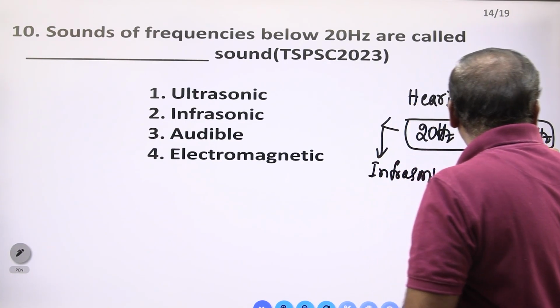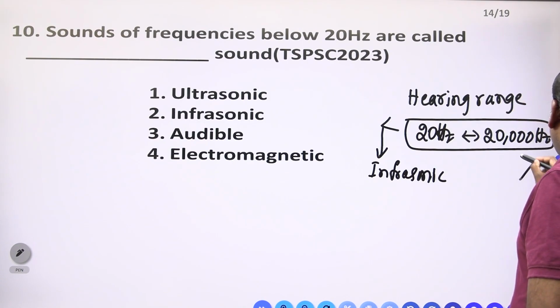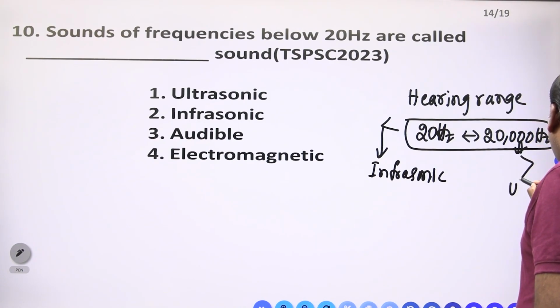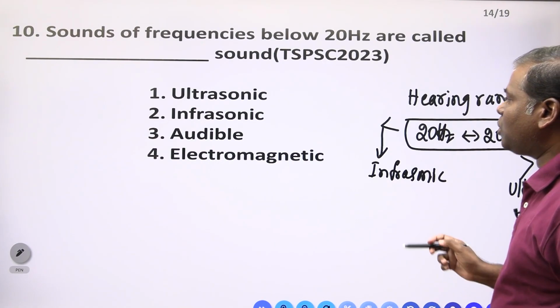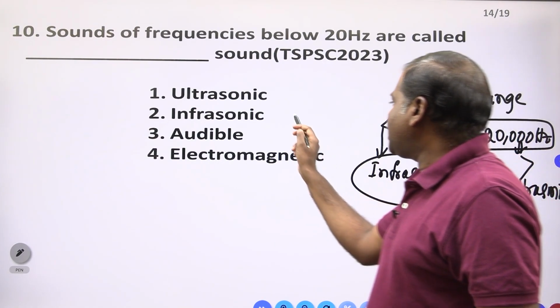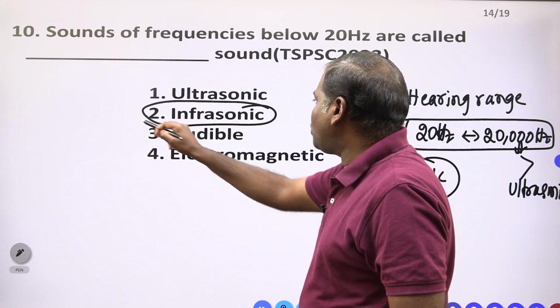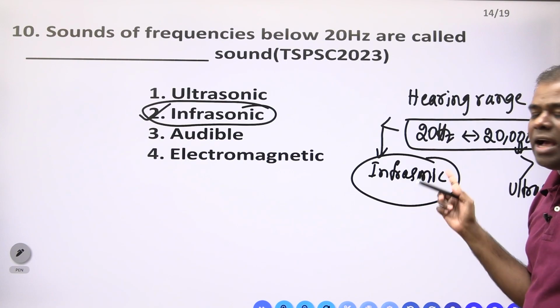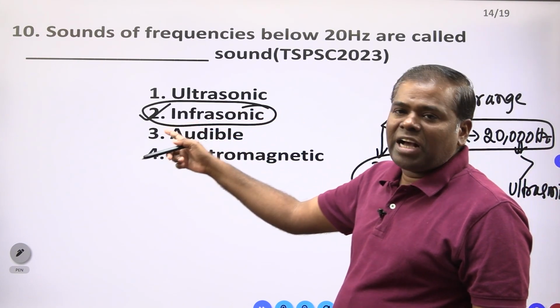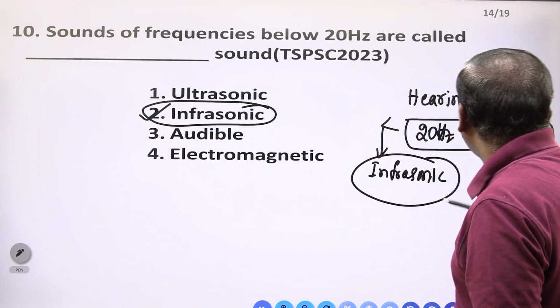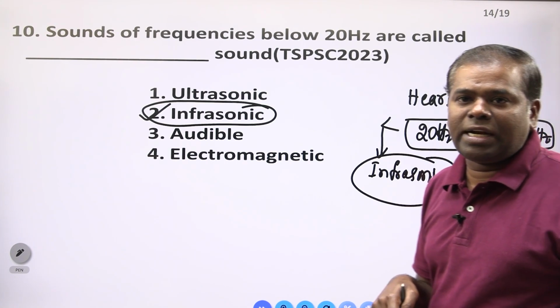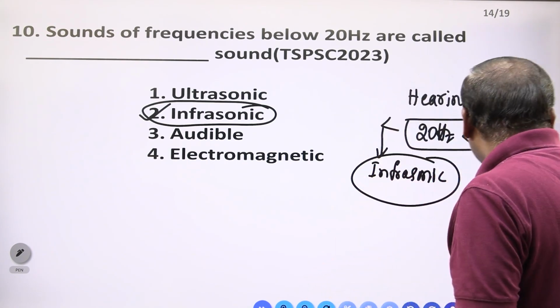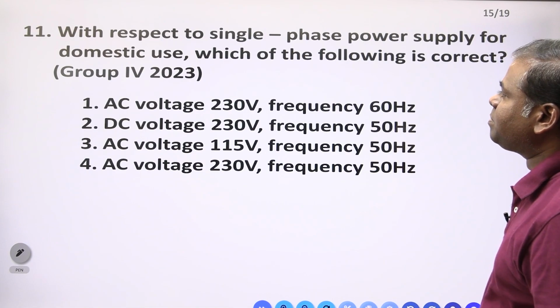If above this, we call it an ultrasonic sound. Ultrasonic sound. How simple it is? What is your option? Infrasonic is correct. If the frequency of the sound is less than 20 hertz, that sound we call an infrasonic sound. If it is greater than 20,000 hertz, that sound we call an ultrasonic sound.